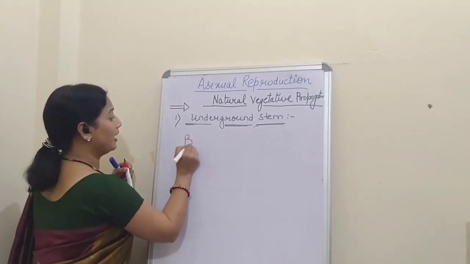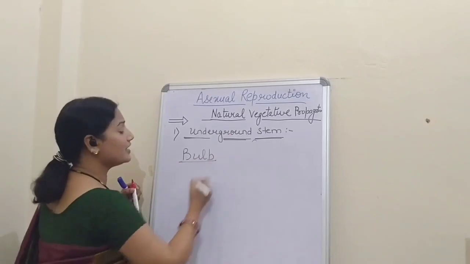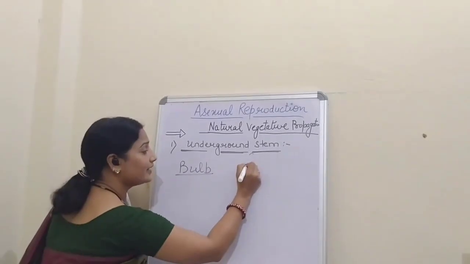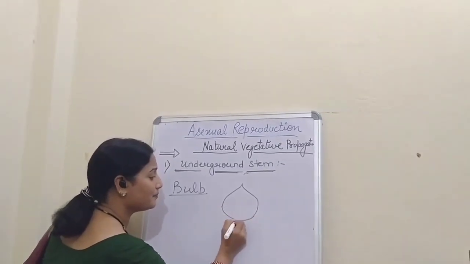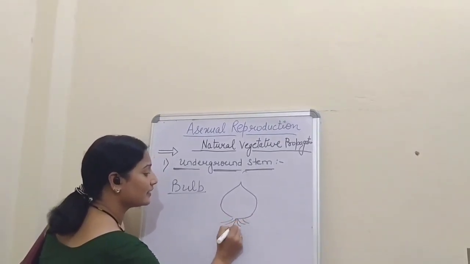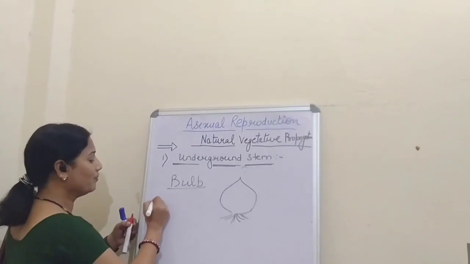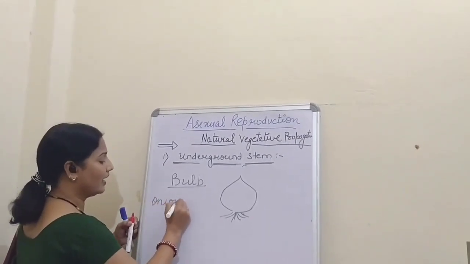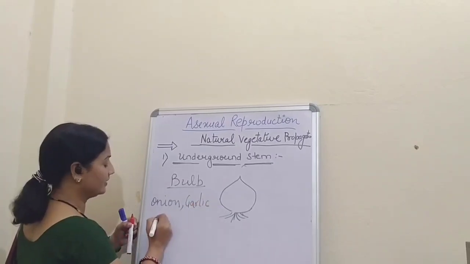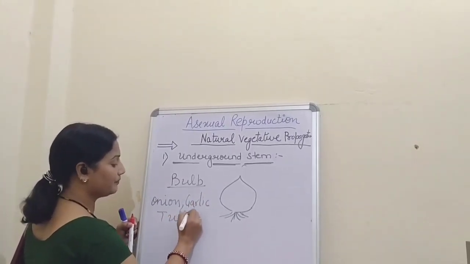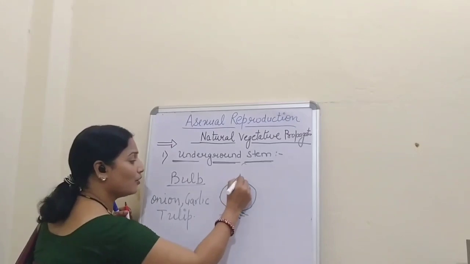In case of bulb, as is clear from the name, the structure is something like a bulb, like this. The common examples are onion, garlic, and tulip.